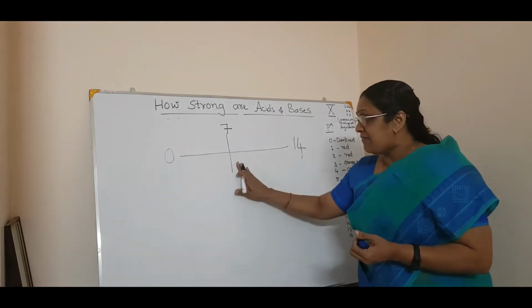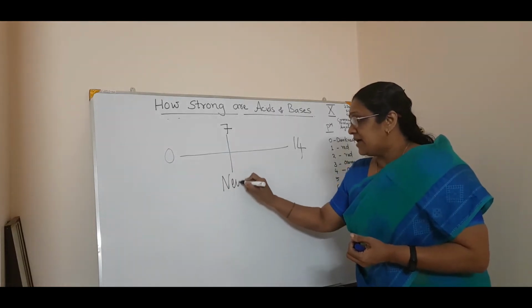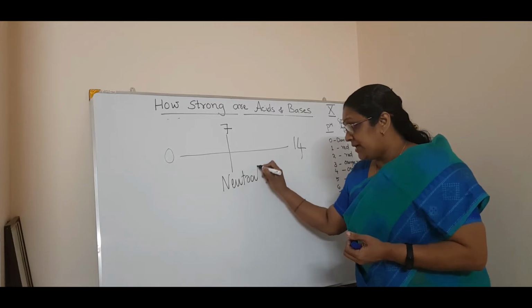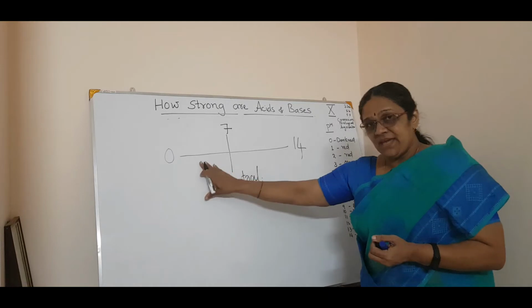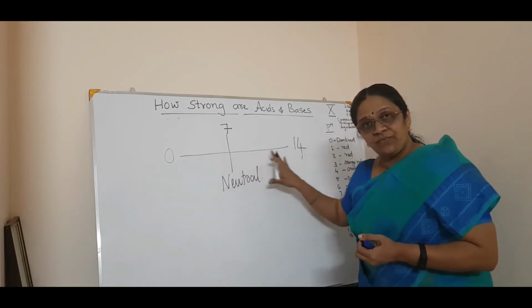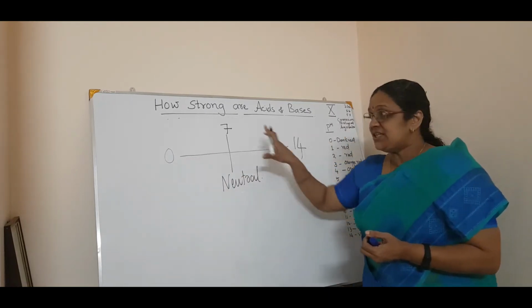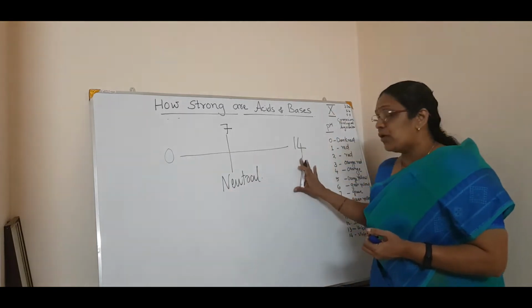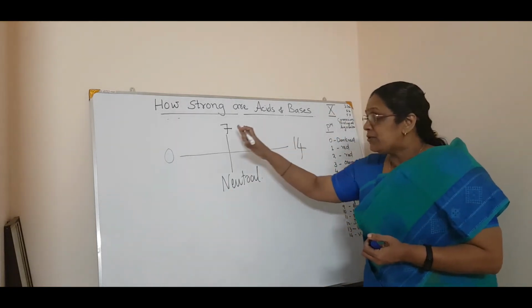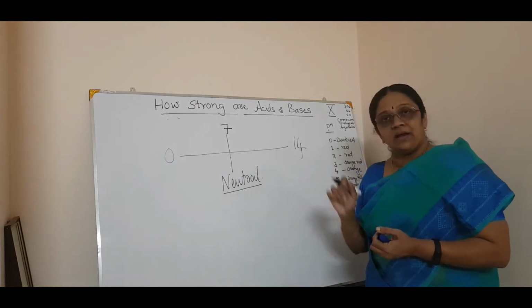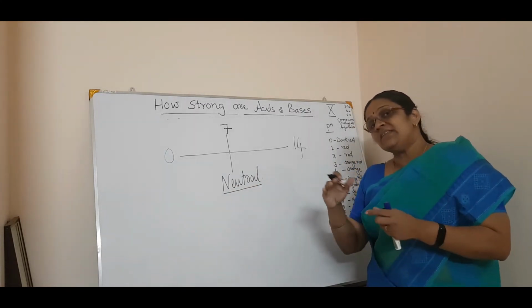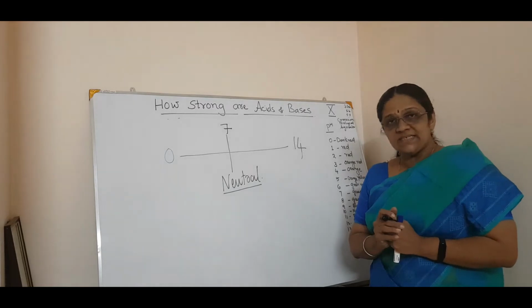Now 7 means that the solution is neutral. In pH, it is a set of numbers ranging from 0 to 14, and the number 7 is for neutral. 7 means it is neither acidic nor basic.